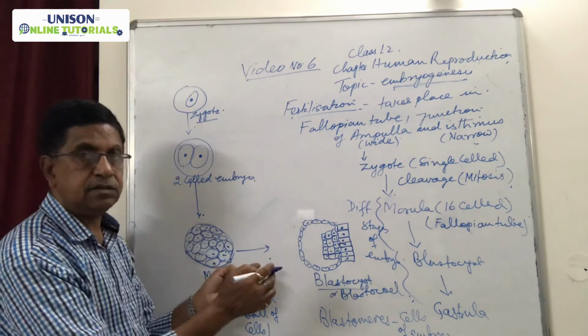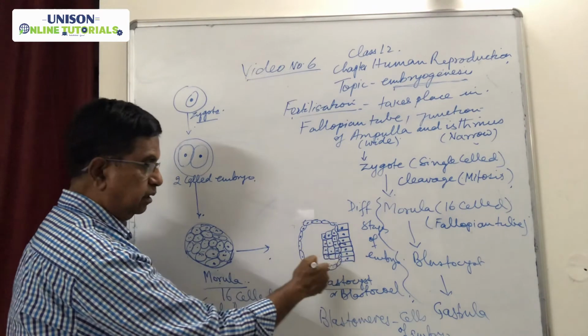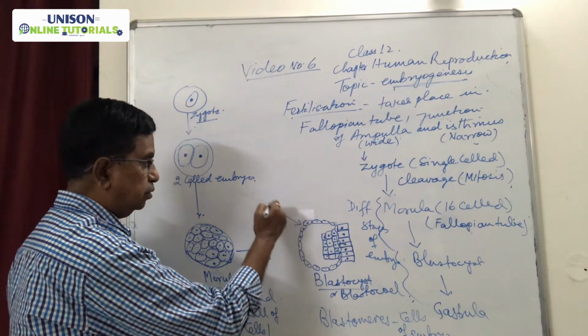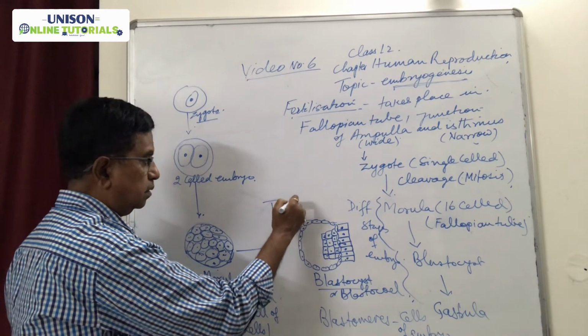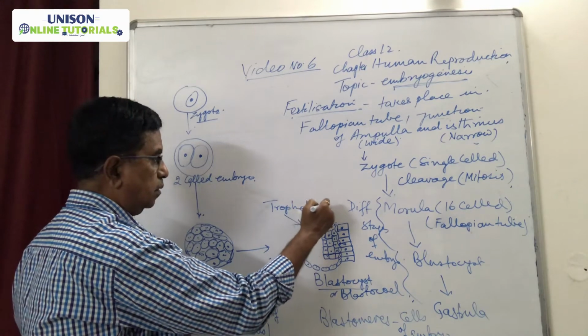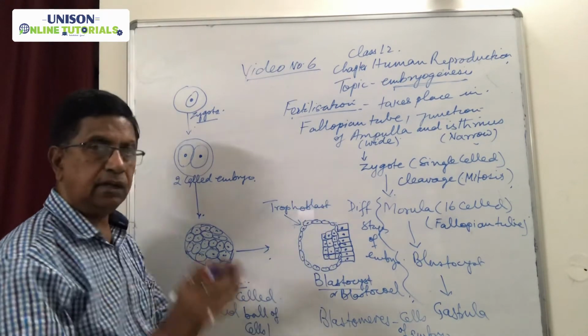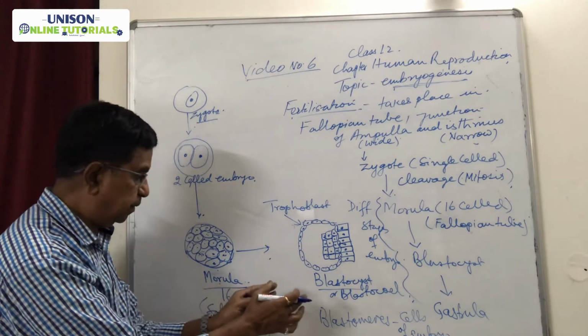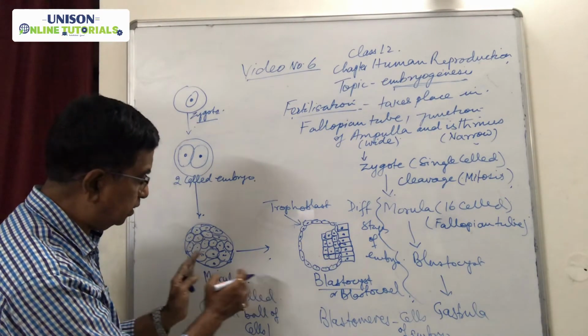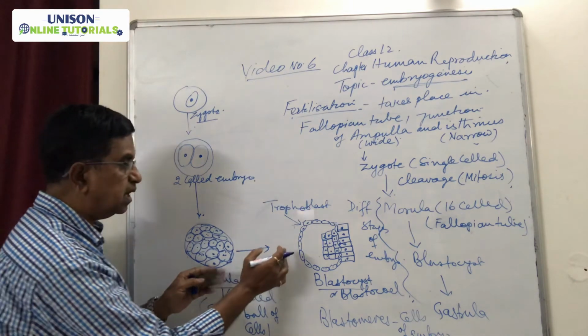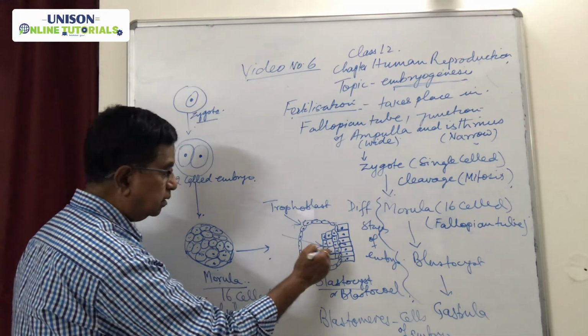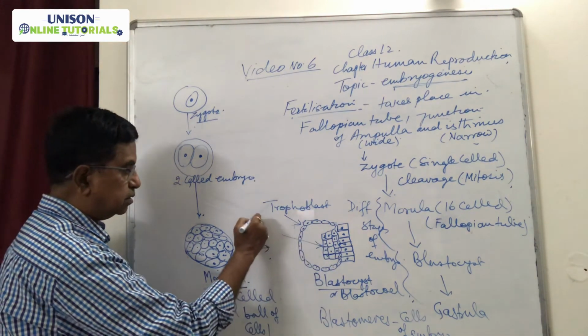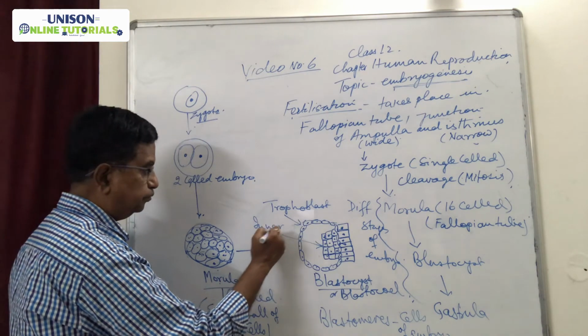They are now arranged first in a superficial layer, which is known as trophoblast. So there are two layers in which the blastomeres are arranged when the morula changes into blastocyst, and another is at the center of the blastocyst, called the inner cell mass.